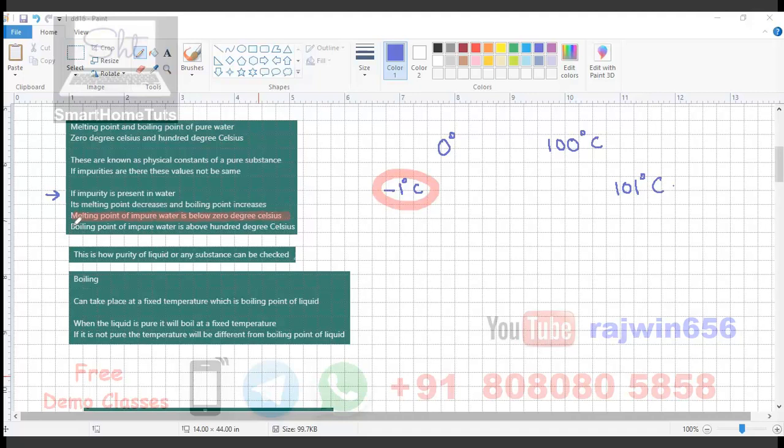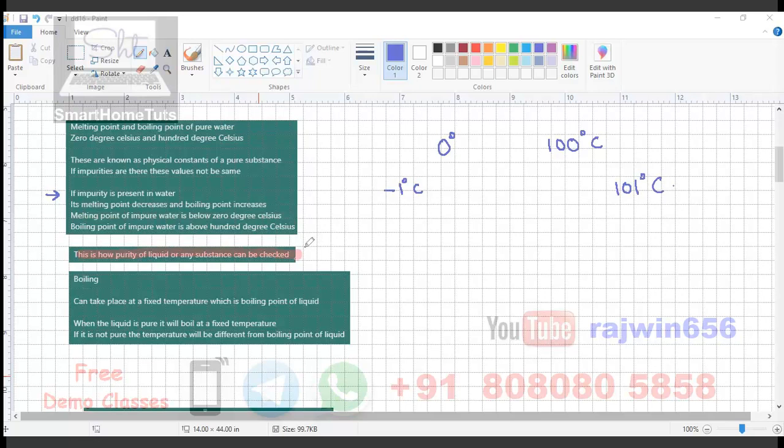And then the next part, boiling point of impure water is above 100 degrees Celsius. For example, here we have taken 101 degrees Celsius if some impurity like salt is present in it. This is how the purity of any liquid or any substance can be checked. You can check the purity of a substance.